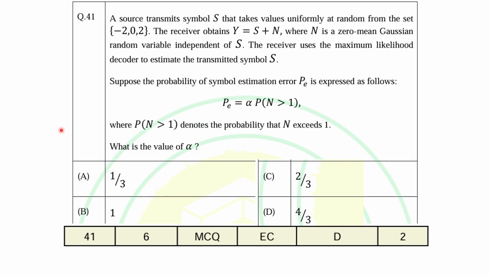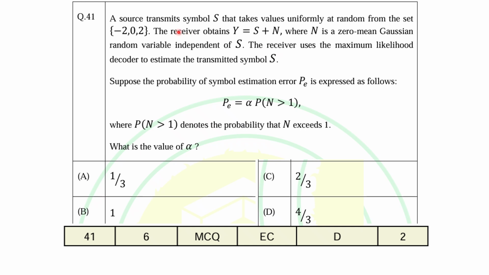Okay, let's take one more question. So the question is, a source transmits symbol S that takes values uniformly at random from the set -2, 0, 2. So these are the three different values. The source is transmitting these random signals from this set; sometimes it will transmit -2, sometimes 0 or 2.